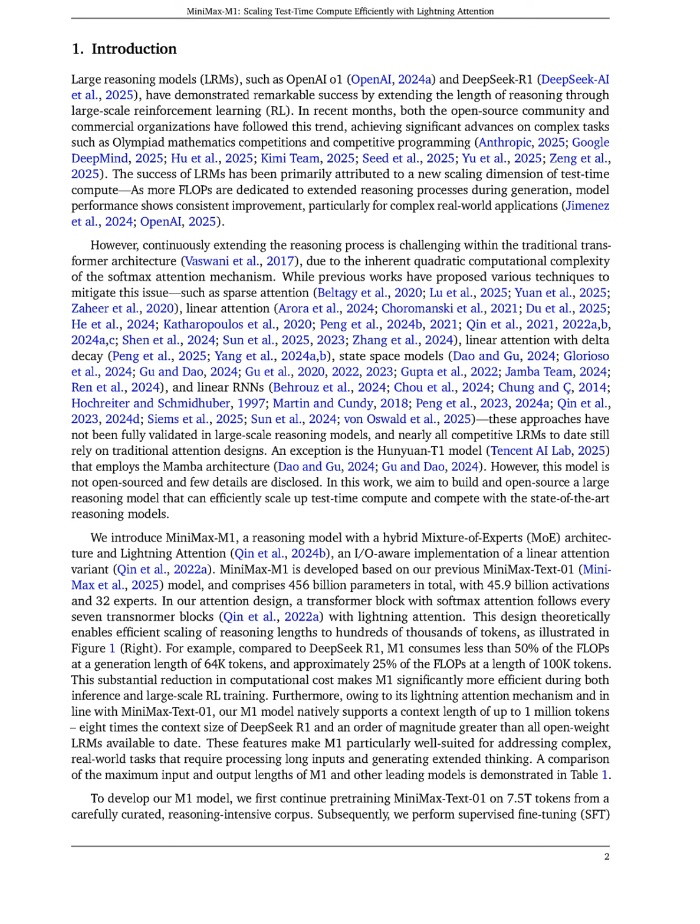This design results in a substantial reduction in computational costs, as MiniMax-M1 consumes less than 50% of the flops compared to DeepSeek R1 at a generation length of 64K tokens, and approximately 25% at 100K tokens. Additionally, MiniMax-M1 supports a context length of up to 1 million tokens, which is 8 times greater than DeepSeek R1, enabling it to effectively process long inputs and generate extended reasoning.